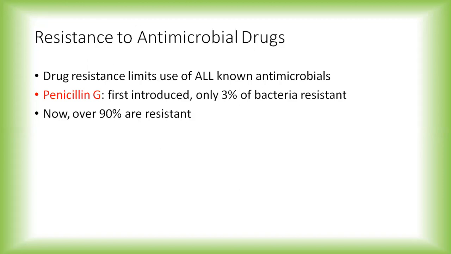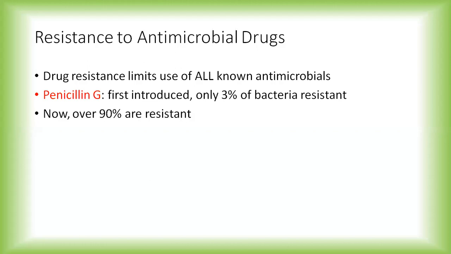As you can see on the slide, when penicillin G, the first antimicrobial drug, was introduced, only 3% of the bacteria were resistant to it. कितने? सिर्फ 3%. Now, around 90% of the bacteria are resistant to penicillin G. Just see the difference.